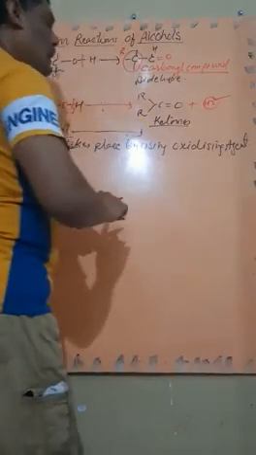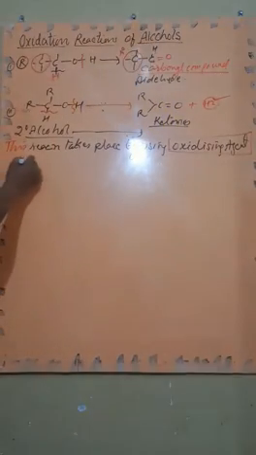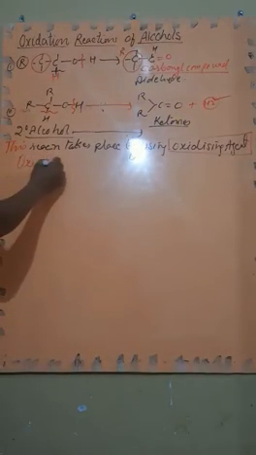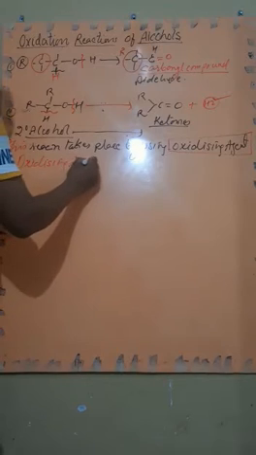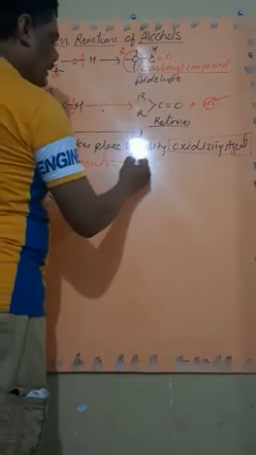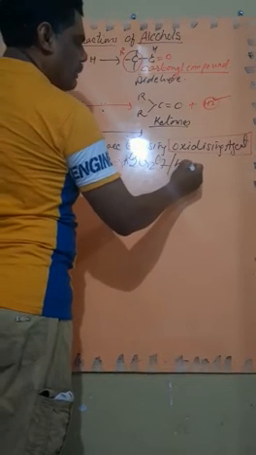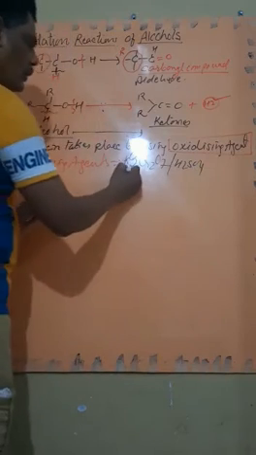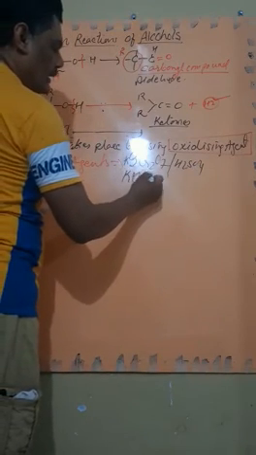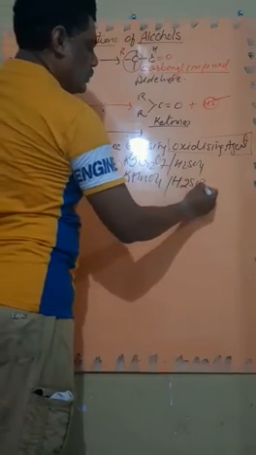Now, how many types of oxidizing agents are possible? That may be K2Cr2O7 in presence of acid, or we can use KMnO4 in presence of H2SO4.